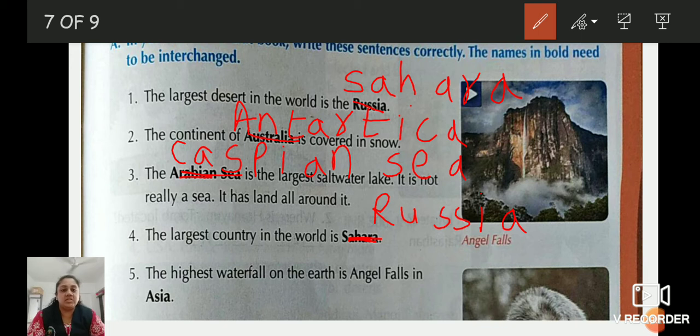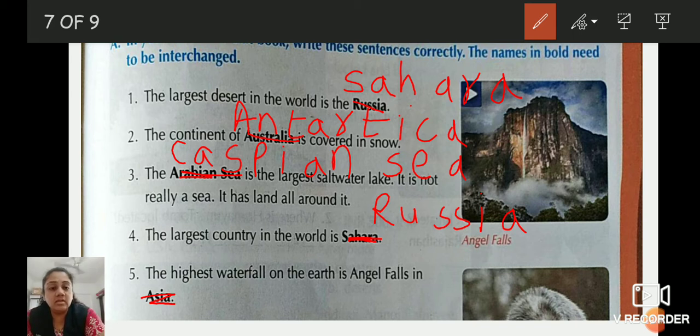Russia. Fifth number: the highest waterfall on the earth is Angel Falls in Asia. Now children, in which continent is Angel Falls? It is the highest waterfall on the earth, but it lies in which continent? It lies in South America, not in Asia.